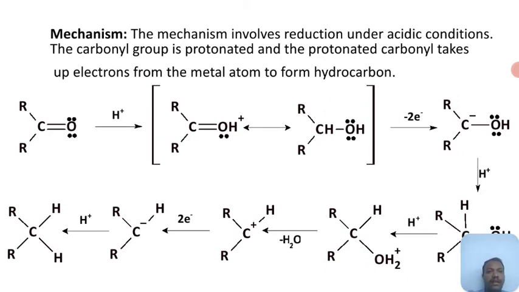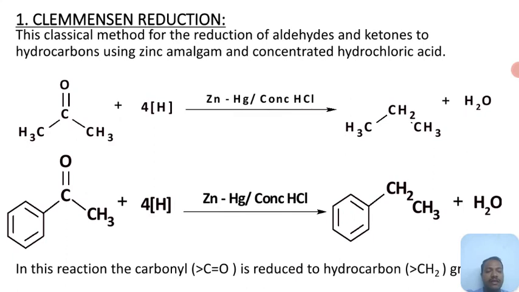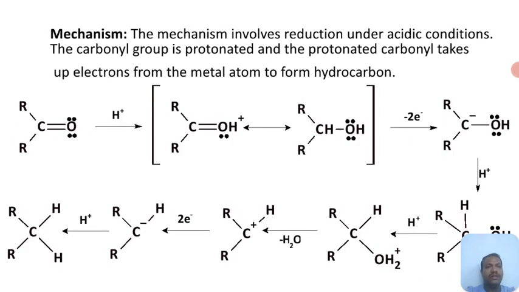Here in this Clemmensen reduction, the reduction takes place at the surface of the zinc metal, which acts as a catalyst. So coming to the mechanism, it involves reduction under acidic condition.